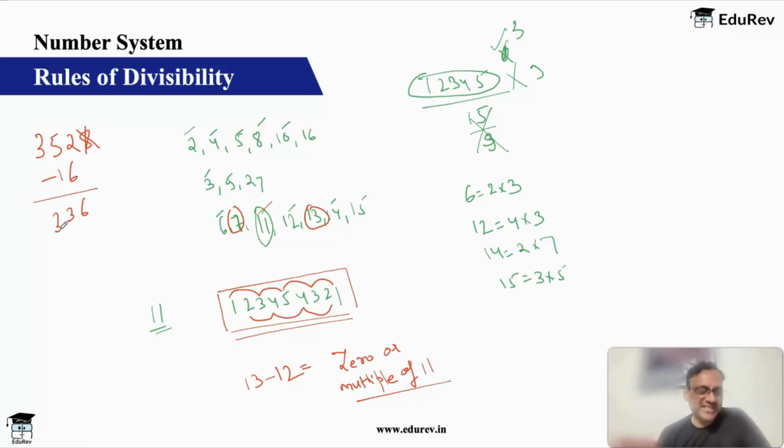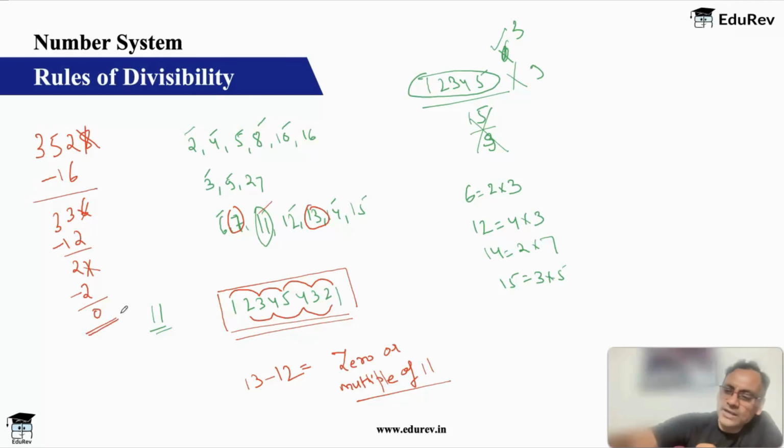Is this number divisible by 7? If you know, well and good. If you don't know, repeat the same step. Remove the last digit, double the last digit, and subtract it from the remaining numbers. 21. Is 21 a multiple of 7? Yes. You know, very good. If you don't know, repeat. Again, remove 1, double the last digit, subtract it, you will get 0. So you can keep repeating till you get 0 or till you get a multiple of 7.